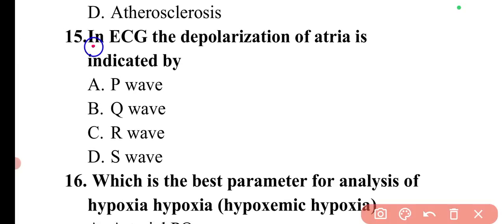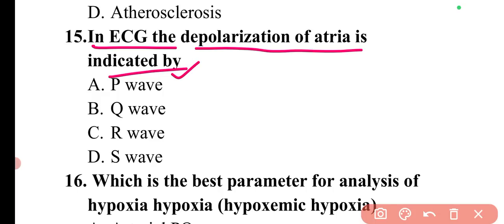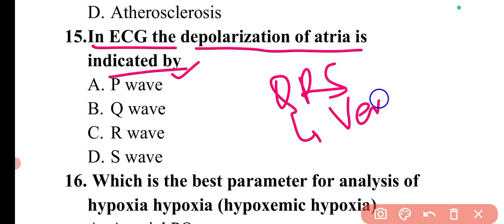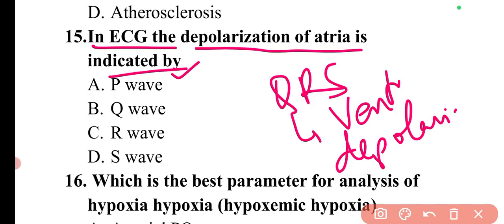Now the next question is, in ECG the depolarization of atria is indicated by. So QRS complex we have seen, the QRS complex indicates the ventricular depolarization. Here the question is again a similar kind but for a different wave.